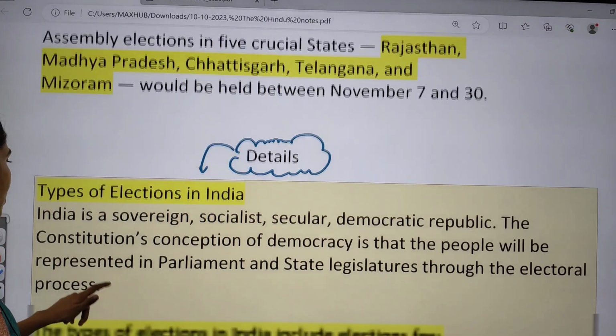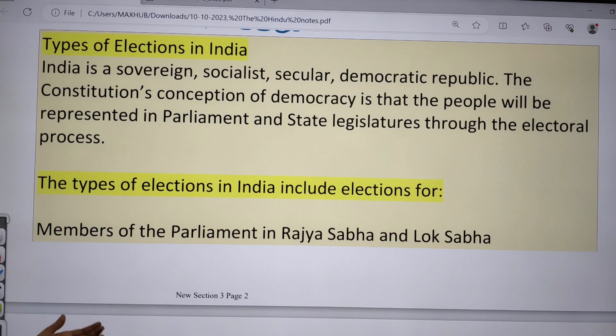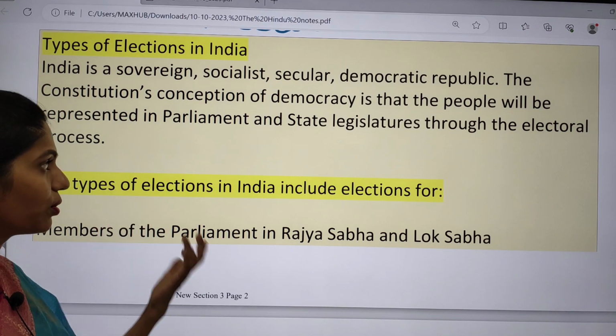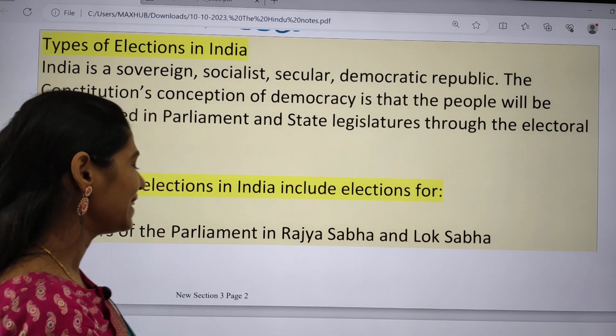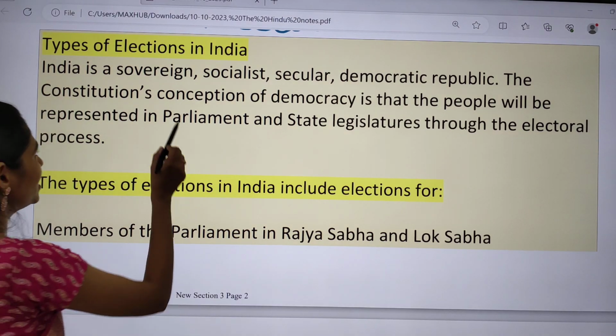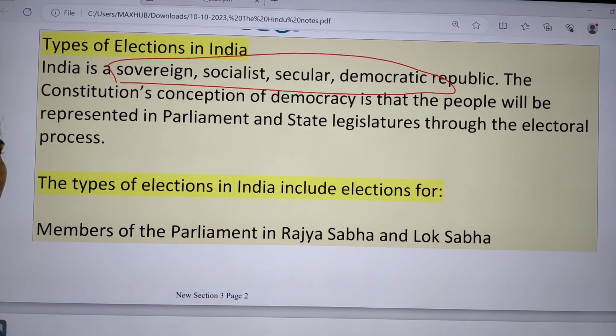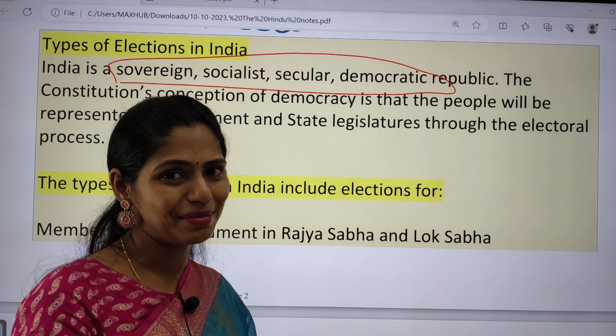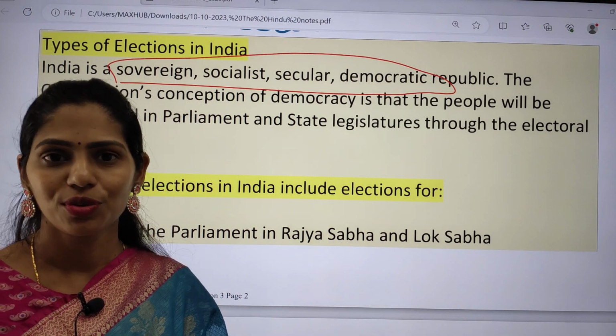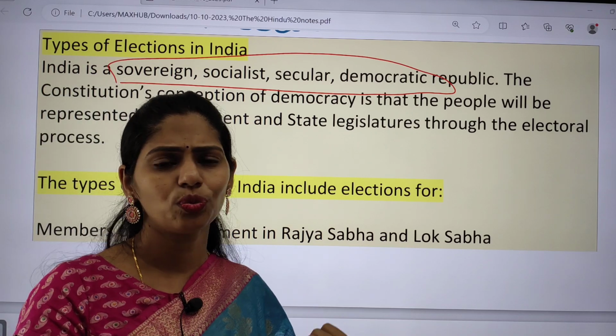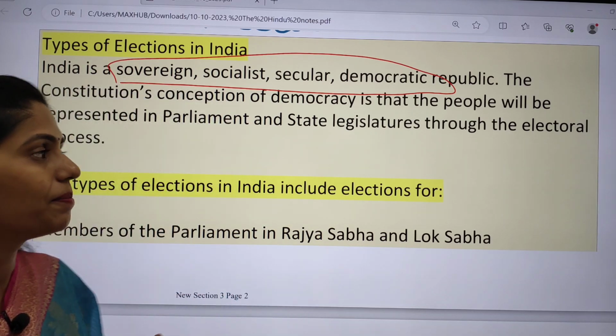So if you see the types of elections in India, India is a sovereign, socialist, secular, democratic republic. So please let me know which of these words were added through amendments, because there are some words which were added through amendment. This is a prelims question from 2021.